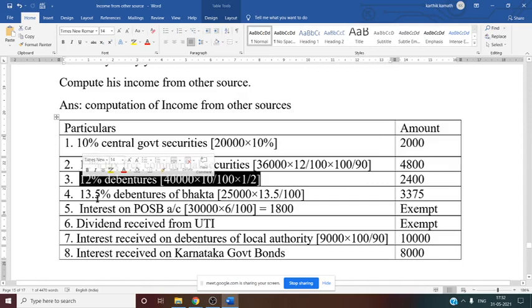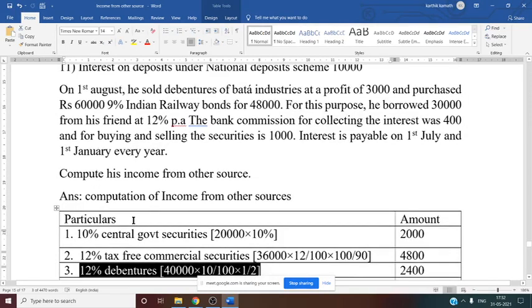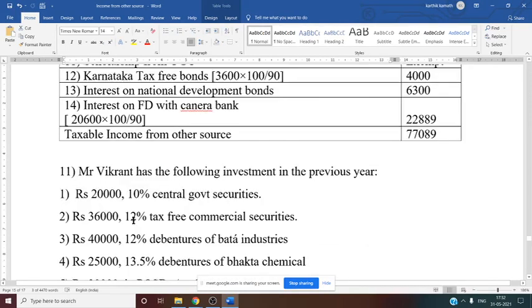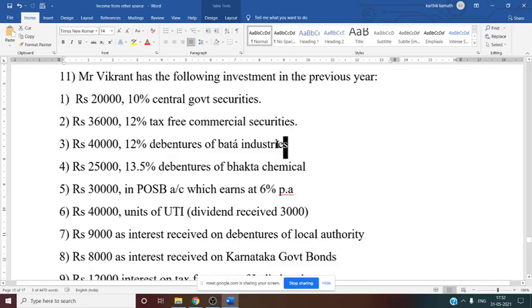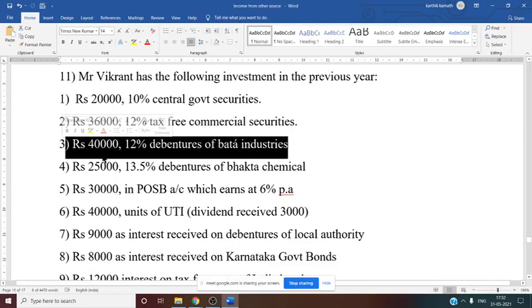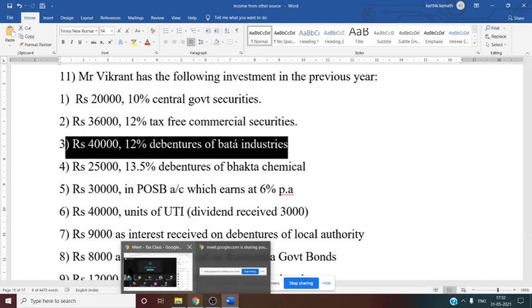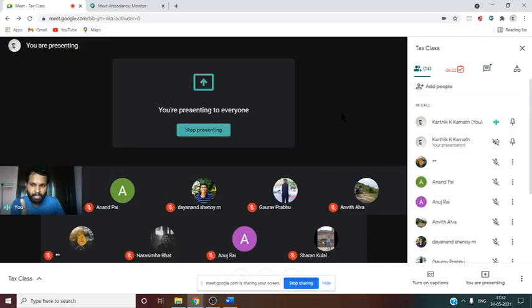Then 12% debenture. Now if you see 12% debenture, that is of Bata Industry. Bata Industry debenture, it is less tax, we can say less tax debenture, or no information is given, no need of grossing it up. So 40,000 into 12%, then 1 by 2 is there. Why 1 by 2? Can anyone tell me why 1 by 2 we have to make here? Bata, if you see the question, there is one adjustment.